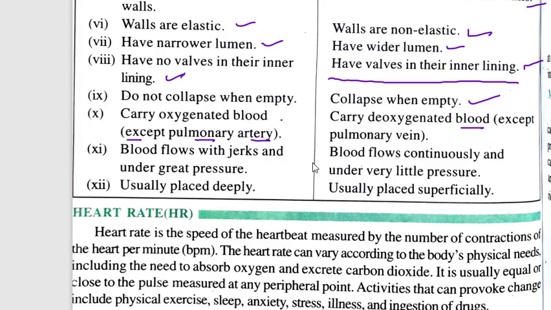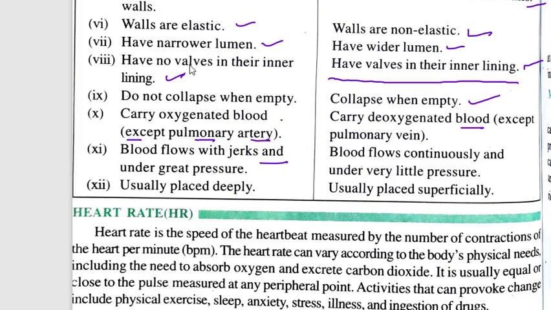Now, blood flows with jerks and under great pressure. So when the heart pumps, the blood flows into the arteries with a jerk. Here blood flows continuously and under very little pressure. So in veins the pressure is very little. Usually placed deeply: arteries are placed deep inside the body, and here veins are usually placed superficially. So when you see your hand and you see fine lines running in your hand, those are nothing but veins. So they are present superficially.